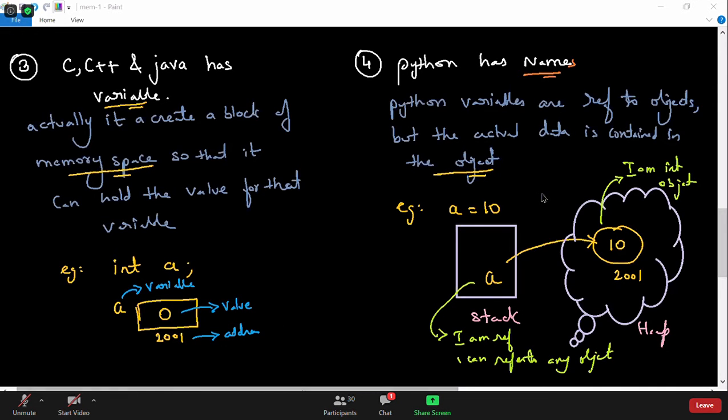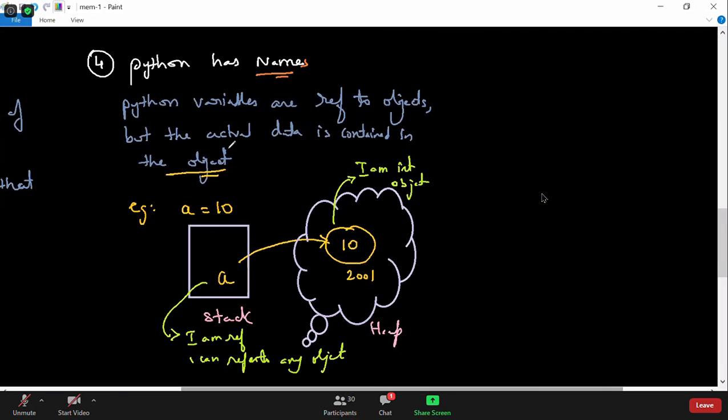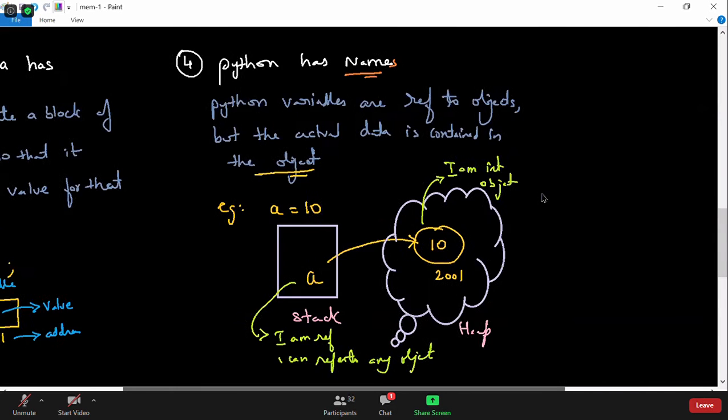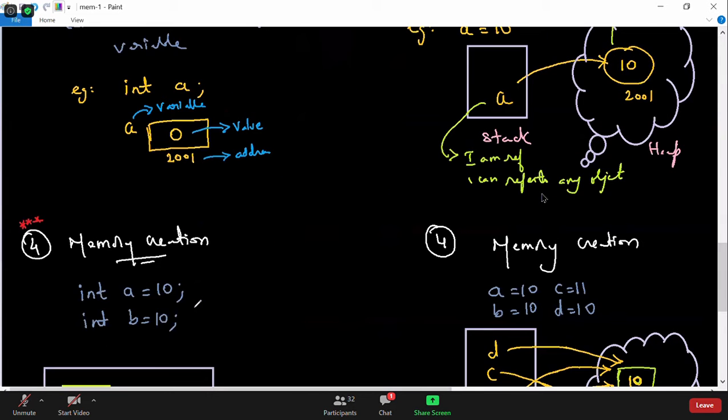But Python does not have a variable concept, because when you say a is equal to 10, if I ask you what is a, you will tell me that a is a reference pointing to an integer object. What gets created is an integer object in the heap, and in the stack what gets created is a reference. So a reference means a name to that object, and it can refer to any object actually. This is our third point we covered.